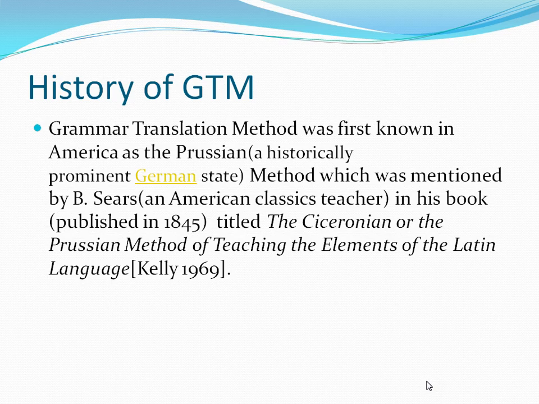And the title of that book was The Ciceronian or the Prussian Method of Teaching the Elements of the Latin Language. Whenever you are asked to write about the history of grammar translation method, you have to tell this.